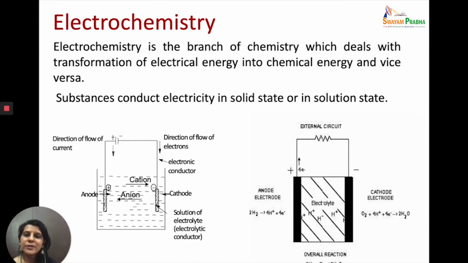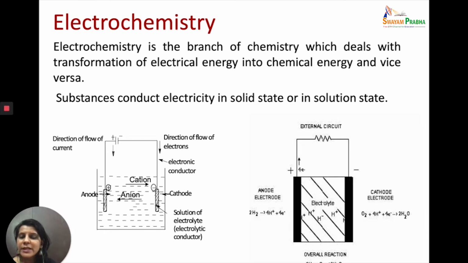Before we start with conductance, we need to know what is the relationship between chemistry and electrical energy. This branch of chemistry, which looks at the relationship between electrical energy and chemical energy, is called electrochemistry. It is defined as the branch of chemistry which deals with the transformation of electrical energy into chemical energy and vice versa.